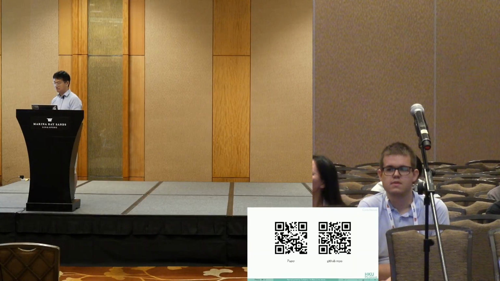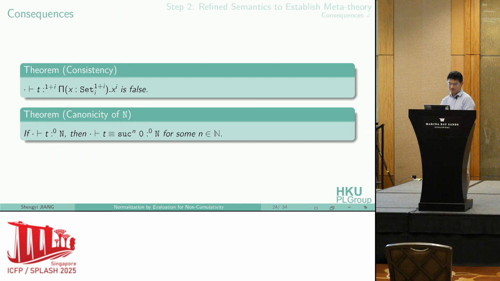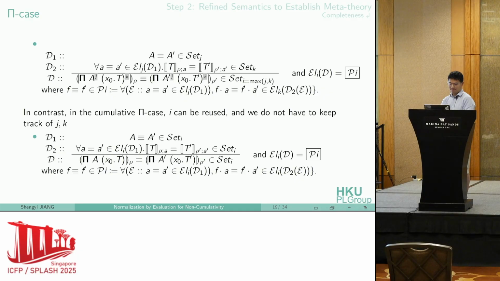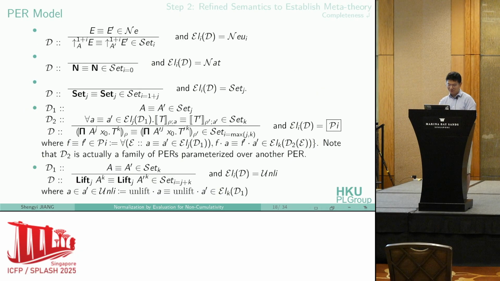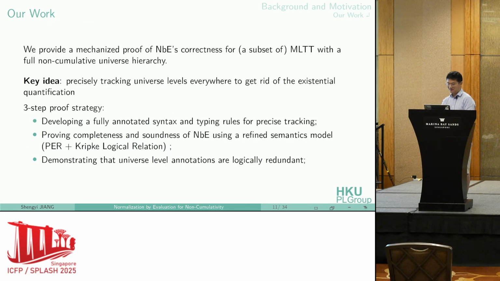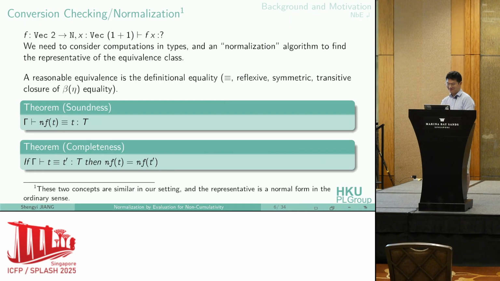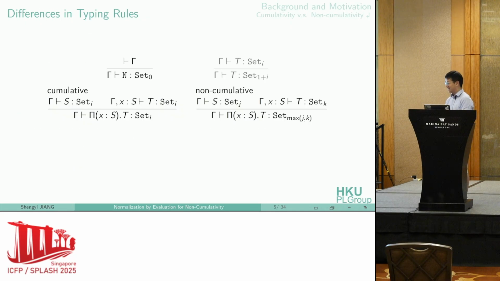If not, then I have one quick one. Could you go back to your definition of Pi with the levels? What you do is you make i the maximum of j and k, right? Yeah. But if you are the kind of person that really likes presheaves, like I suspect the next talk, you're much more likely to have a different Pi type at every universe level, and you're likely to have lifts, and then you have conversion rules saying that if you lift a Pi, it becomes the Pi at the next level.